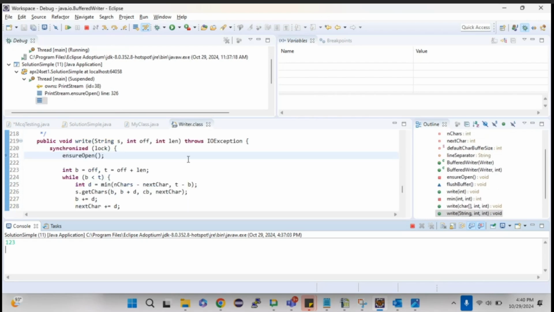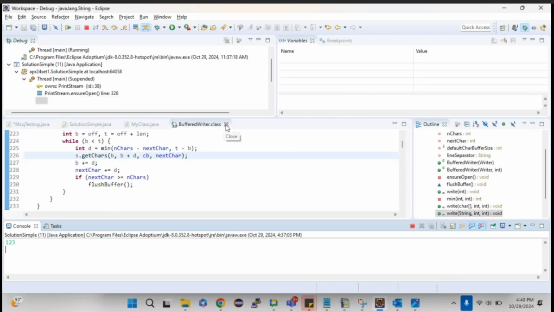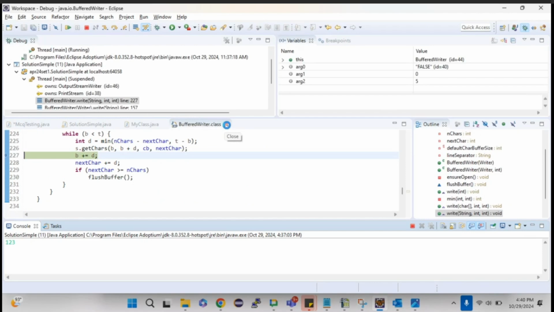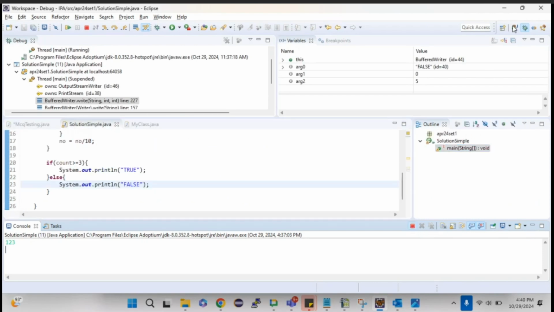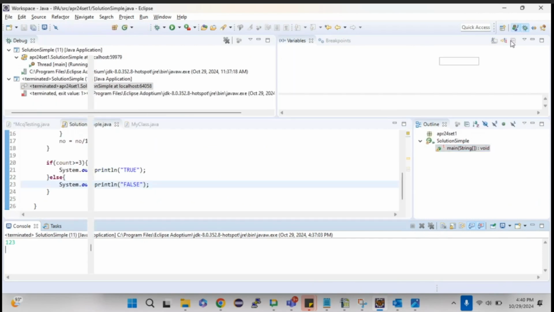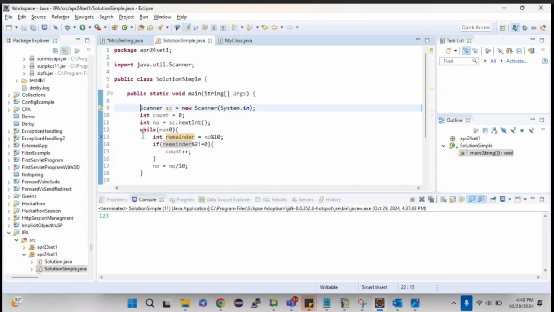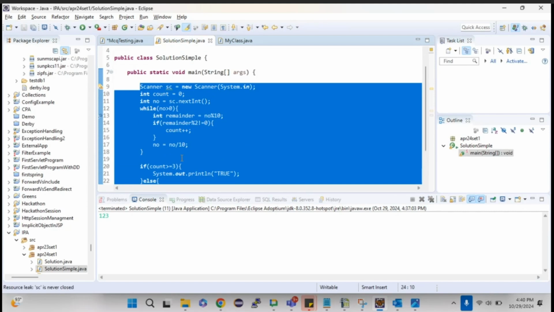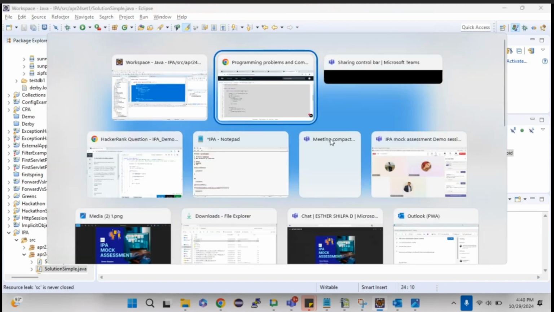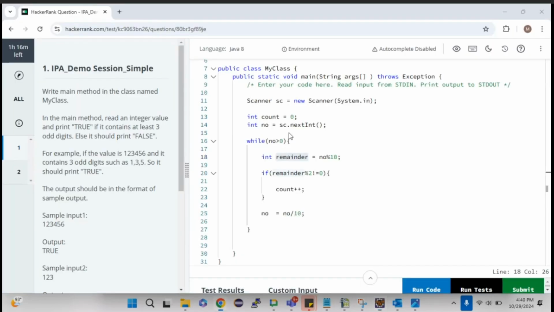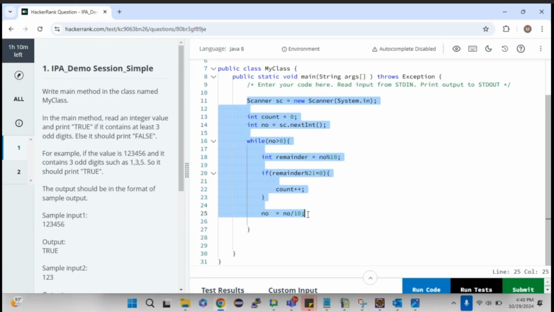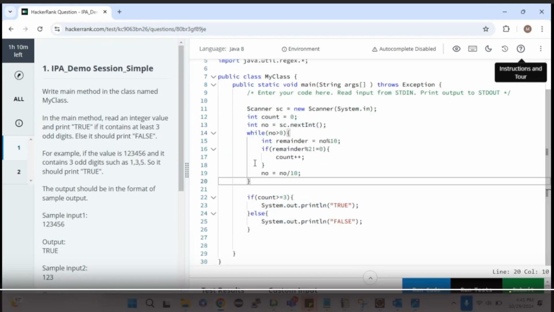Just keep the else at last. So it will keep on going. That's it. Okay, this is how you need to debug your code. So the same thing we are going to write over here as well. Yes, there you go. Yes, so here I have done it.